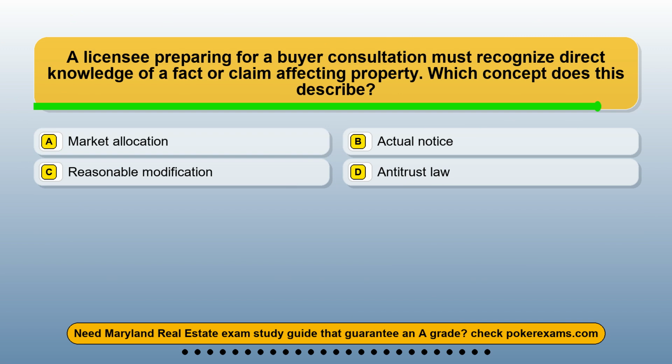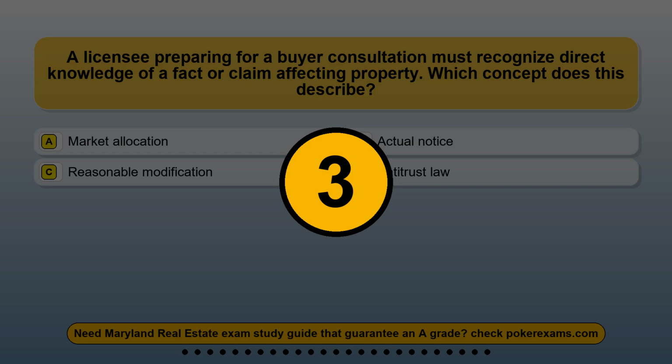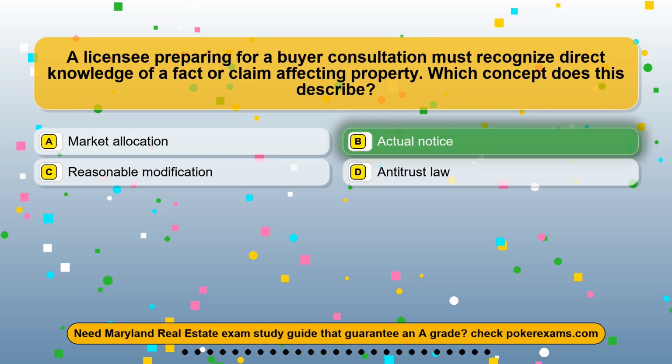Question 8. A licensee preparing for a buyer consultation must recognize direct knowledge of a fact or claim affecting property. Which concept does this describe? Option A. Market allocation. Option B. Actual notice. Option C. Reasonable modification. Option D. Antitrust law. The correct answer is option B.